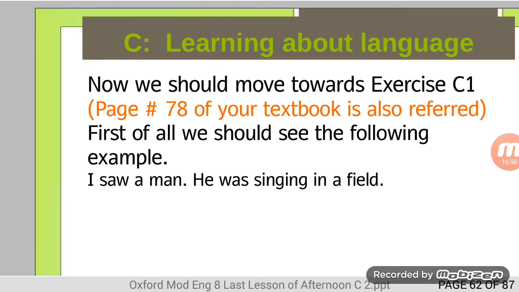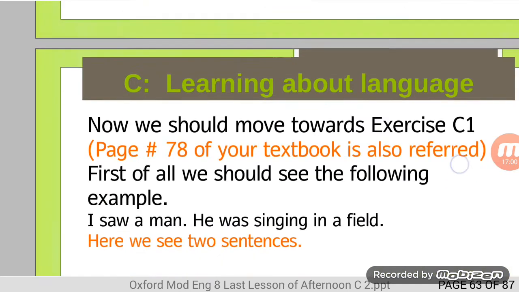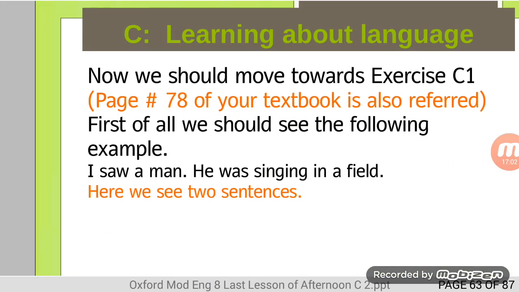I saw a man, he was singing in a field. You need to combine these two sentences. I saw a man singing in a field. Here we see two sentences. I saw a man, he was singing in a field.